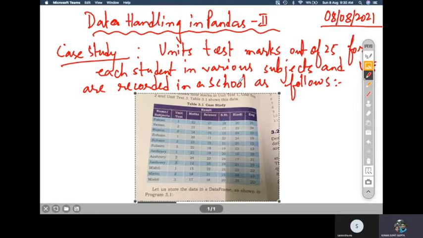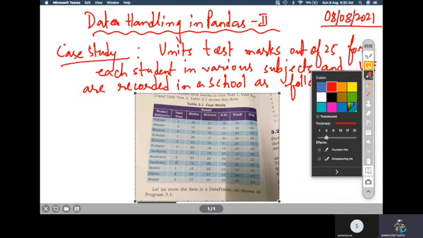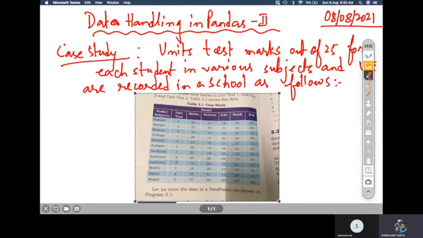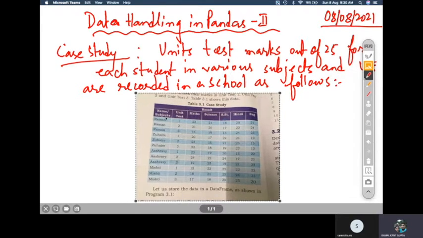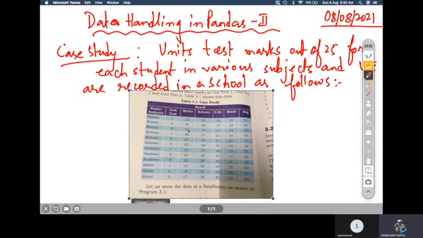As you can see, we have several subjects, and the names of the students are given here. The names of the students are given as Raman, Zuhair, Ashravi, Mishti. So these are the 4 students whose data are being kept, right? Totally, the records of 4 students are kept here, right?